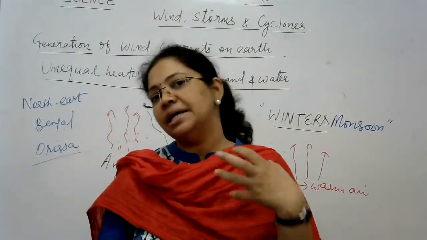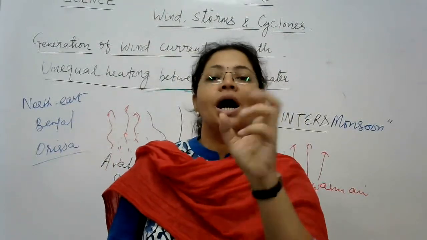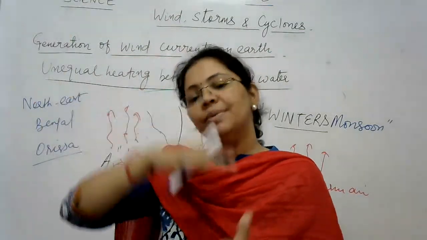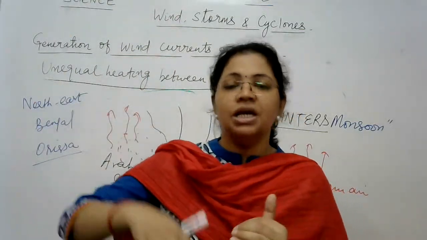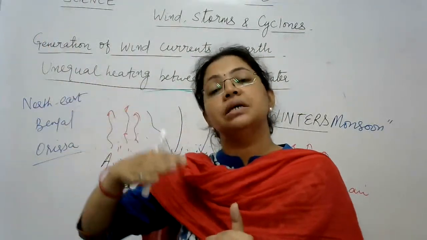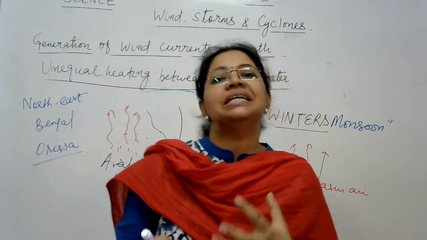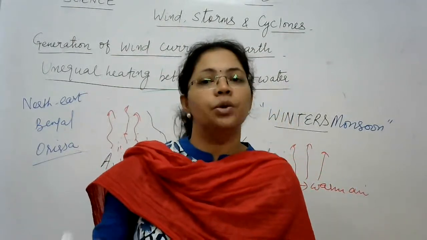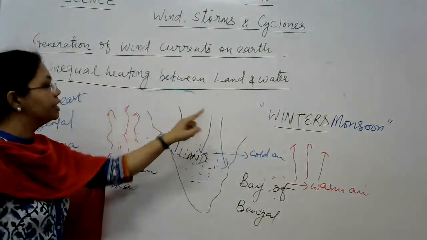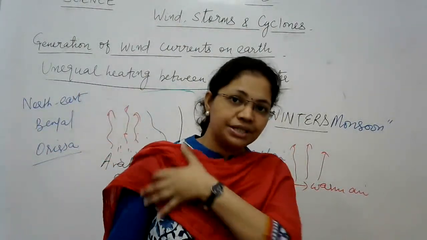And similarly, since land is getting heated up faster, at the time of cooling, again it will cool down fast, because the land heated quickly so it will cool quickly. Similarly, sea water was heated slowly so it will cool down slowly too. And that differential rate of heating and cooling of land and water is responsible for generation of wind currents on earth, right?